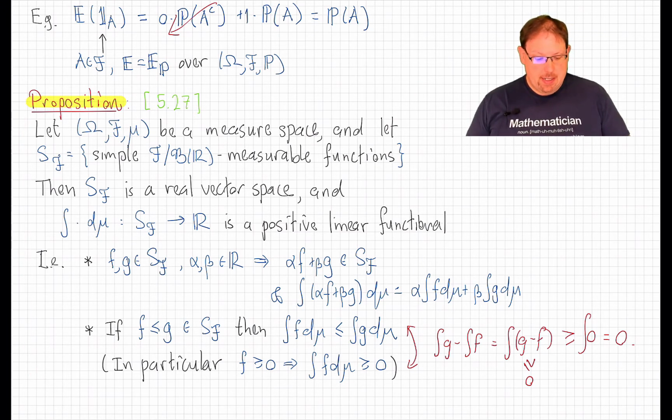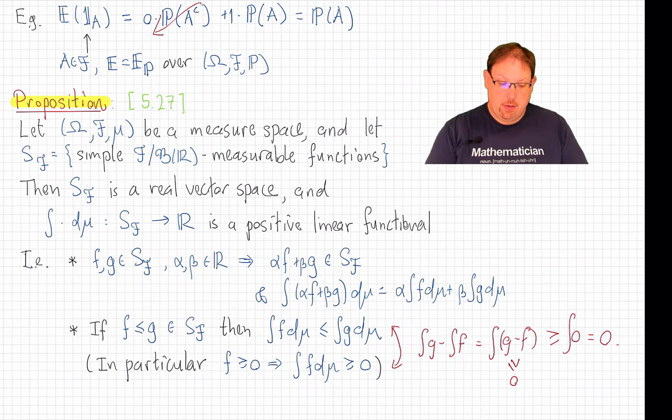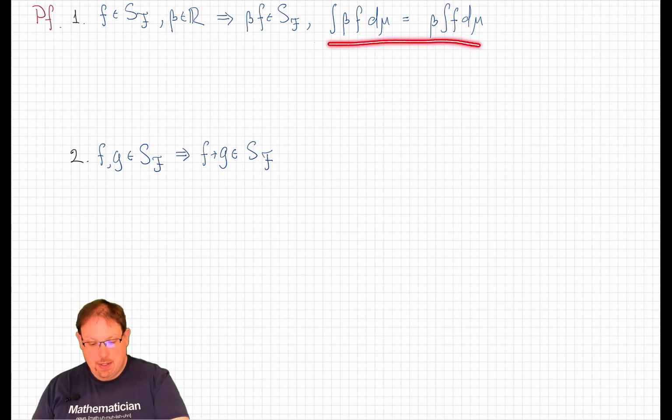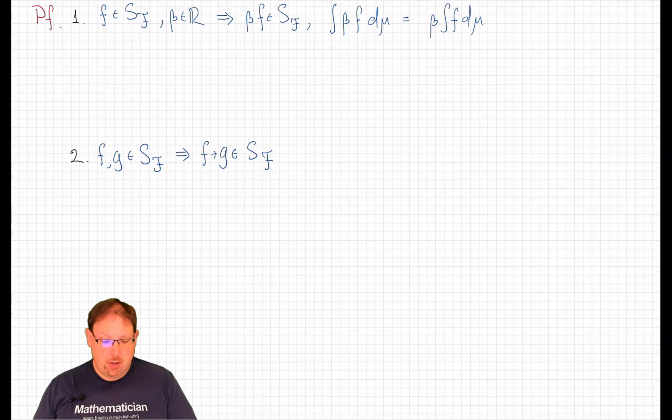And we're going to break it down a little bit differently than the way it's stated here. First, instead of combining scalar multiplication and addition together here, we'll treat them each in turn just to simplify notation. So to start, let's show that if f is a simple measurable function and beta is a constant, then scaling f by beta keeps us in the space of simple measurable functions, and moreover, the integral with respect to the measure respects that scalar multiplication by beta.